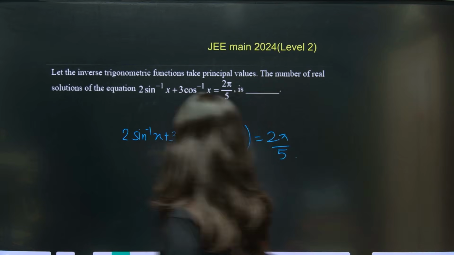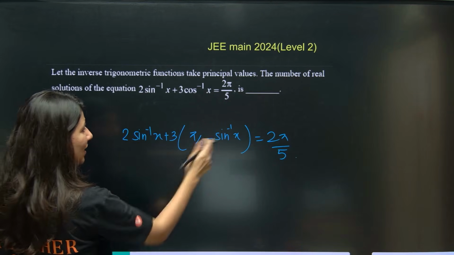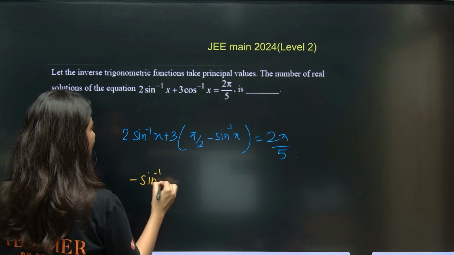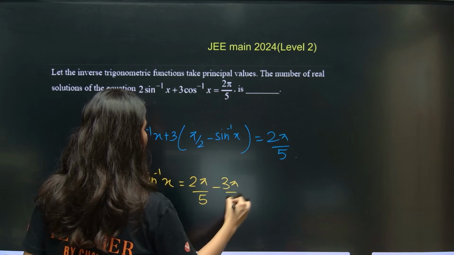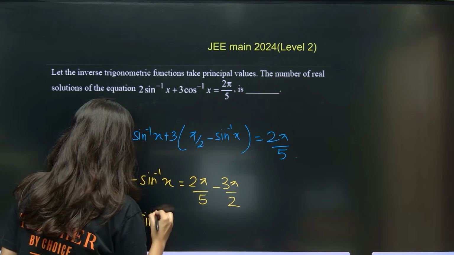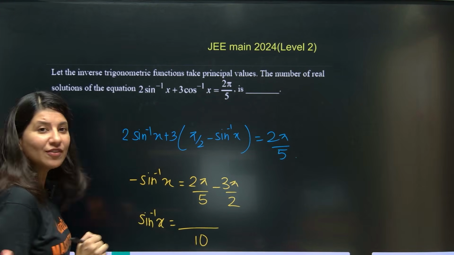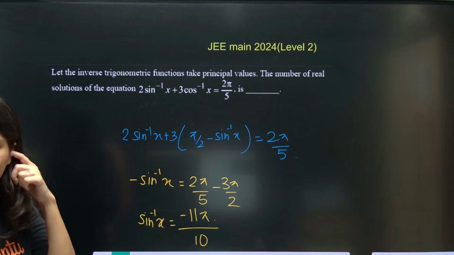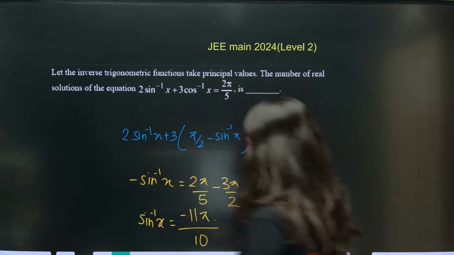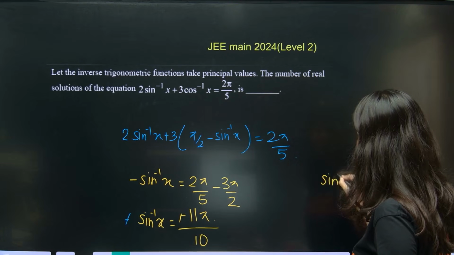Okay. So now this is what? 2 sine inverse minus 3 sine inverse. So minus sine inverse x is equal to 2 pi by 5 minus 3 pi by 2. Sine inverse x is what? 4 minus 15, so minus 11 pi by 10. Okay. So minus sine inverse, minus minus cancel. So sine inverse x is 11 pi by 10.